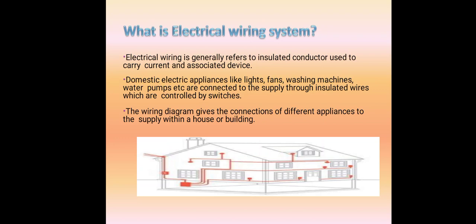Generally, we are using house wiring. We are going to talk about the house wiring. In house wiring, the loads are connected through switches. The loads are generally called the fan, light, and whatever kind of devices are used in our home. From the diagram, you can easily understand it. The wiring diagram gives the connection of different appliances to supply within the house building.